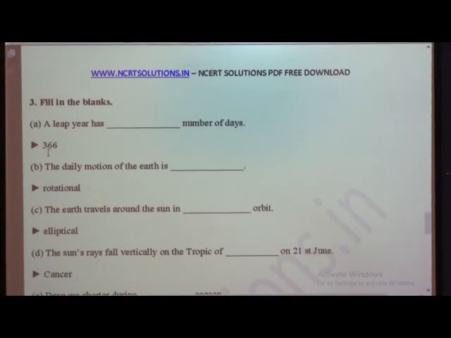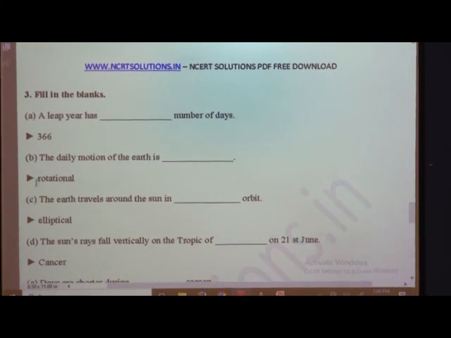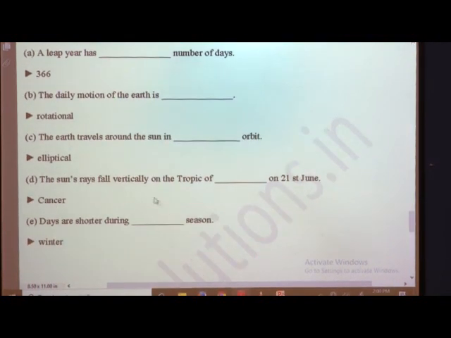Fill in the blanks. A leap year has 366 days. The daily motion of the earth is rotational. Earth travels around the sun in an elliptical orbit. The sun's rays fall directly on the Tropic of Cancer. Here the answer is Tropic of Cancer, and the last answer is days are shorter during the winter season.